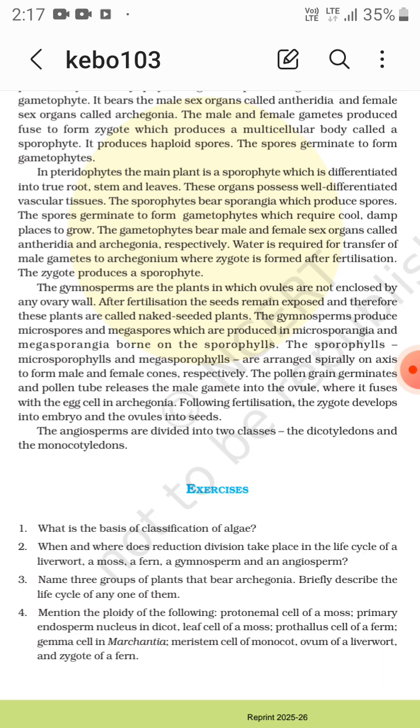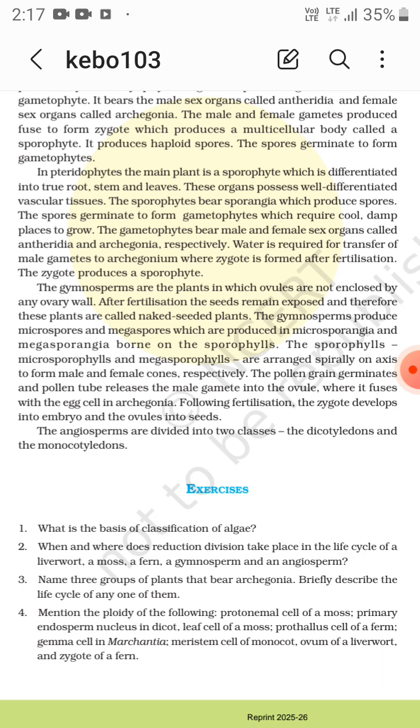In the gymnosperms there is formation of pollen grain, which germinates, and a pollen tube is also formed, releasing the male gamete into the naked ovule, where it fuses with the egg cell in the archegonia. Following fertilization, the zygote develops into the embryo and the ovules into seeds.